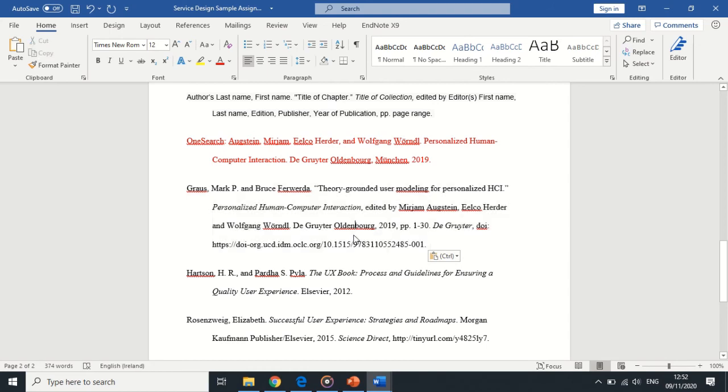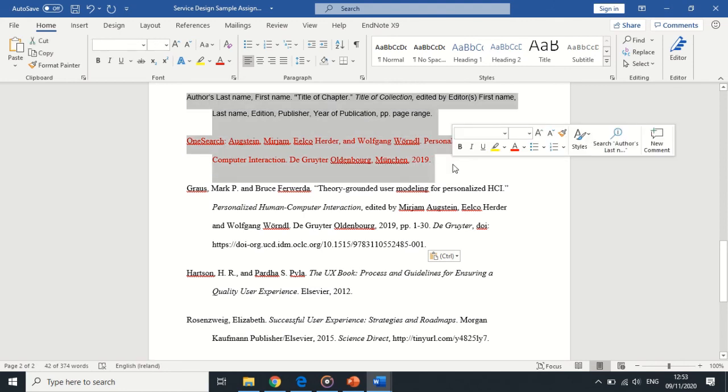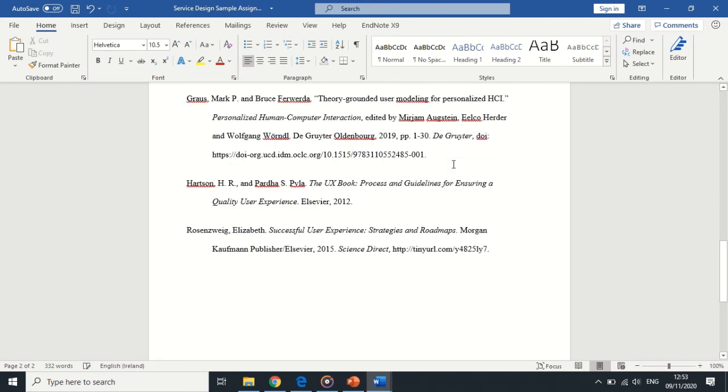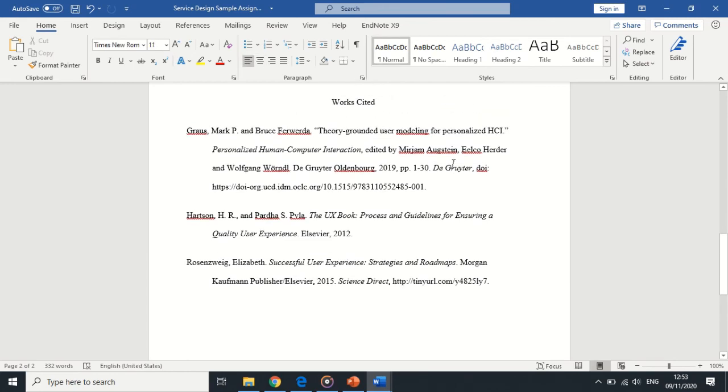So that's how you format a chapter from an edited book in the MLA Style, and I can just delete the additional information that I don't need here.